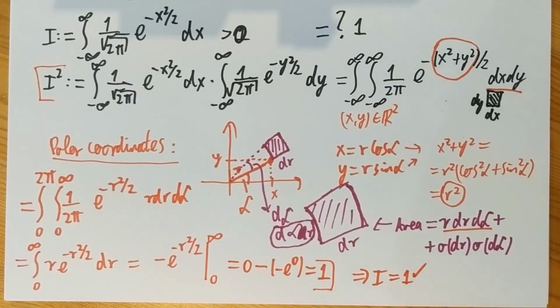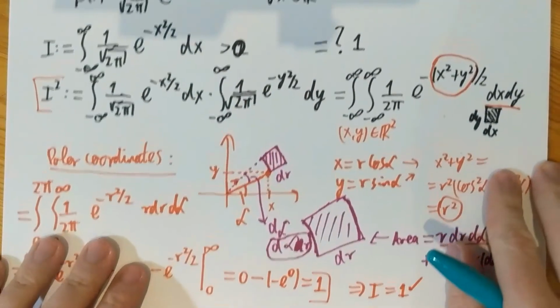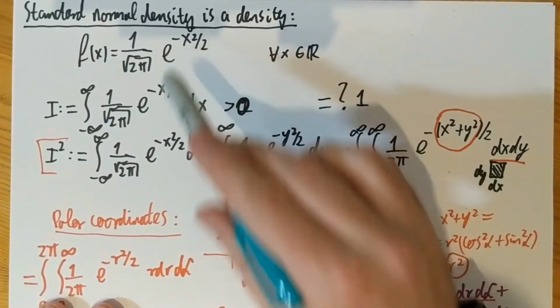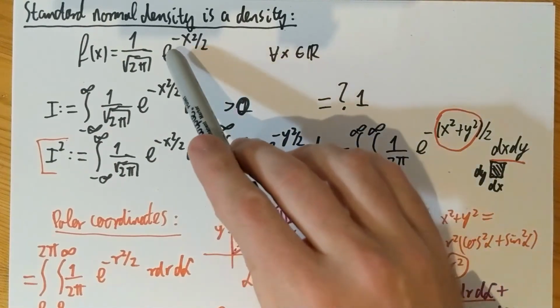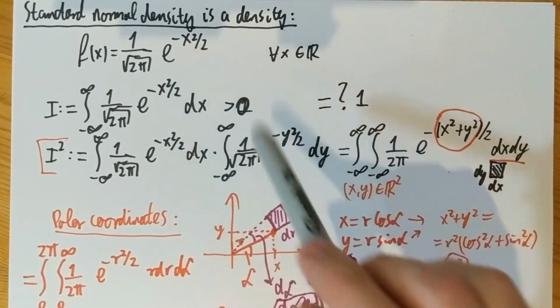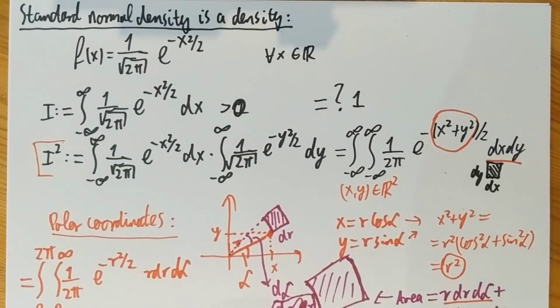Okay? How do I know that the general normal density is also a density? Well, all I need to do is go back to the probability 1 notes. I'm not going to repeat that here, but if you transform a normal, you subtract its mean, you divide by its standard deviation, you get a standard normal, and that has a proper density, and one arrives at exactly this density here. That is a density, and due to the transformation of continuous random variables, the original normal density will also then be a density.